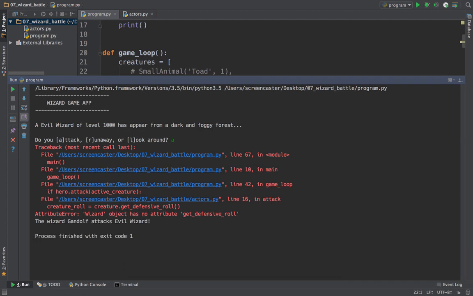The wizard doesn't have this concept of a defensive roll. All the creatures in our game are supposed to have this commonality of everything that is a creature, and then some specialization in them. So let's take a moment and look at this core concept called inheritance that allows us to layer on this specialization and shared attributes and behavior across these different types of creatures in our game. And then we'll come back and add it to our classes.